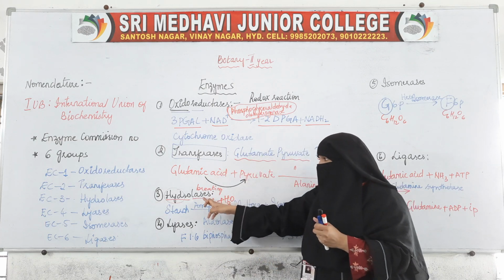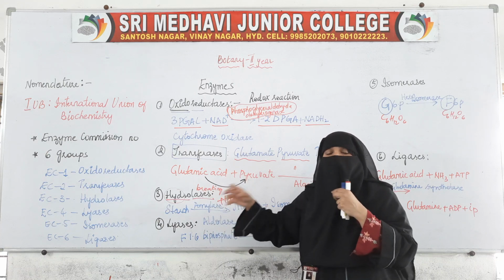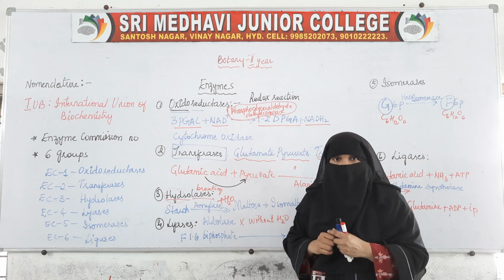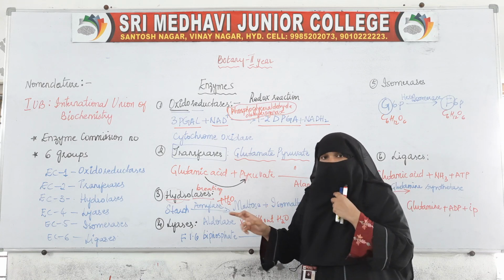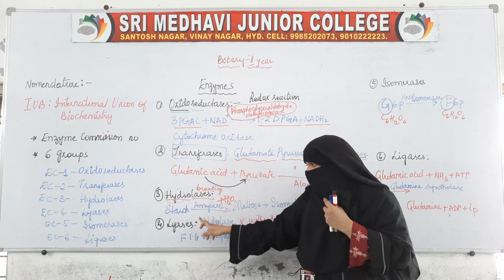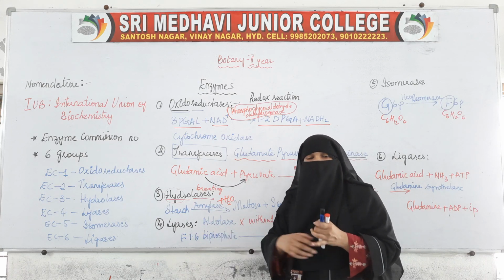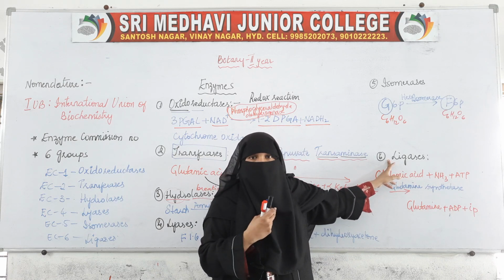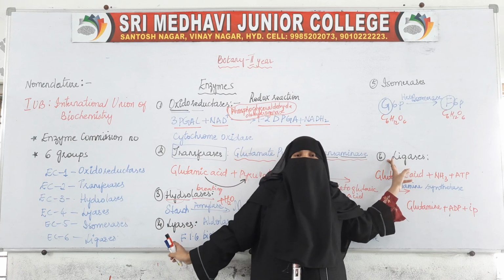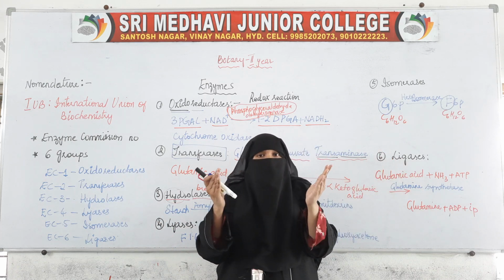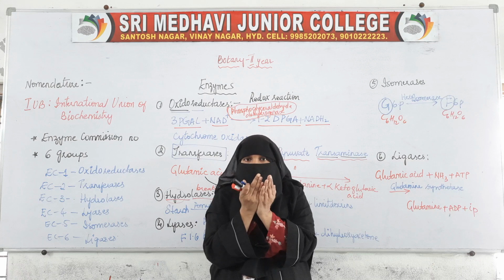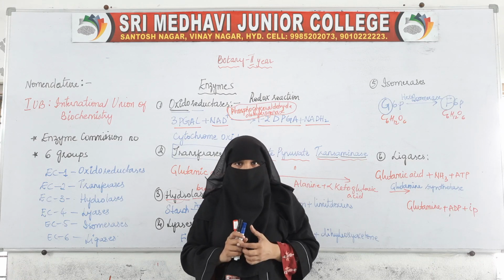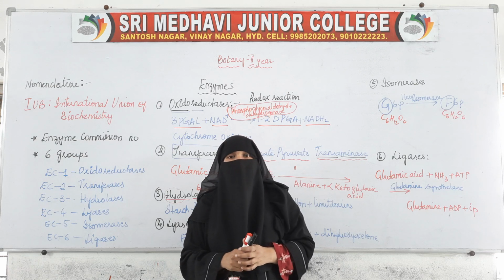Here in hydrolases and lyases, bonds are broken down. Bigger molecules are broken down into smaller molecules by breaking of bonds, with water and without water. But in ligase it is the opposite of hydrolases or lyases. In those, bonds are broken down, but here two molecules are combining. How are they combining? Because of the formation of bonds between two atoms.